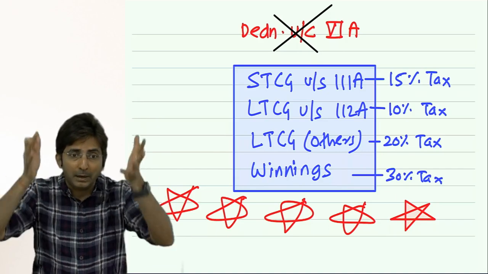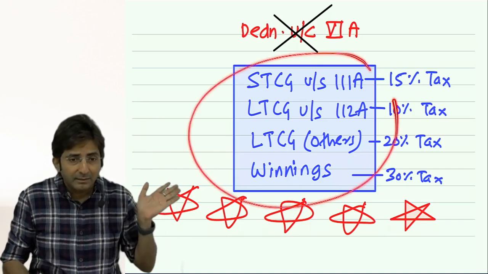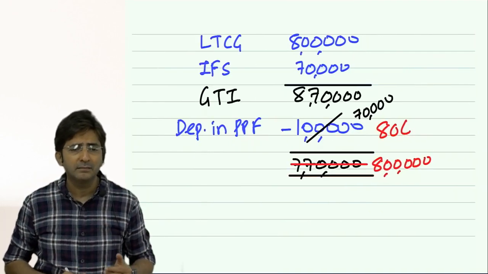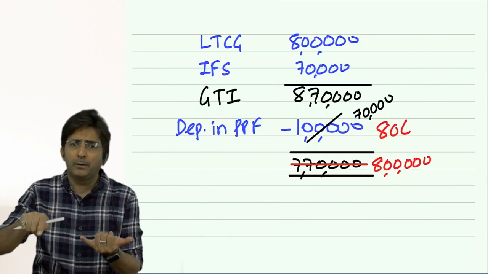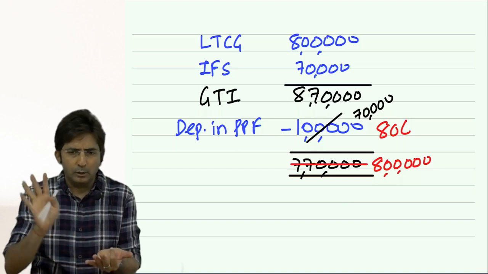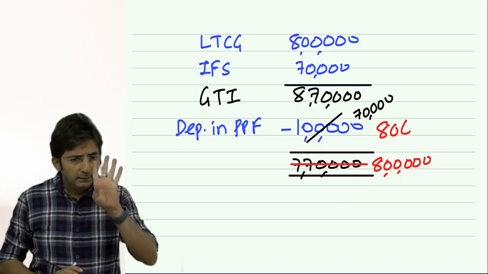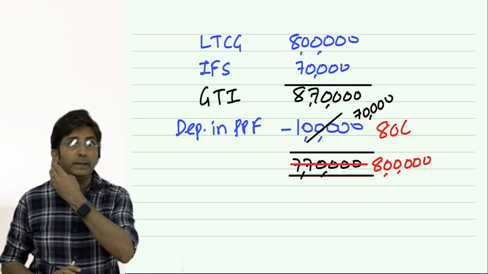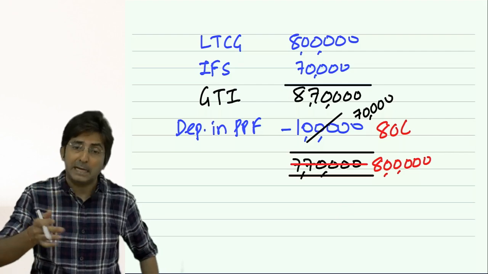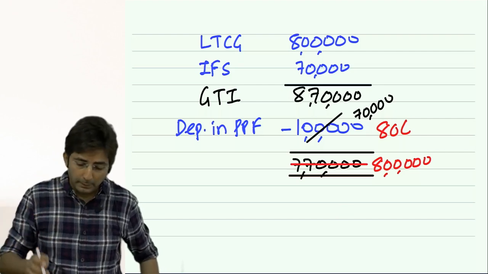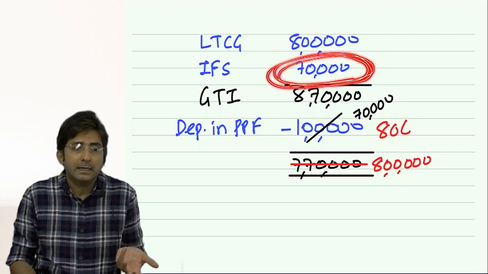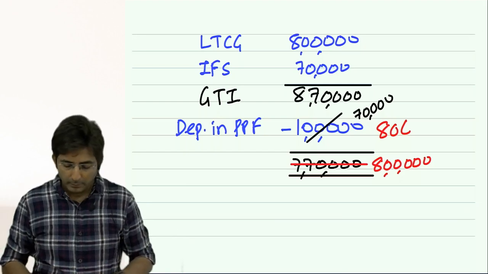But if these amounts are there, consider them as not there. Which amounts, by heart: short term under 111A, long term under 112A, other long term, and winnings. You should literally feel as if these incomes do not exist, and all other incomes you minus as much as you want. But if my other income is only 70,000, at the most I can minus only 70,000.